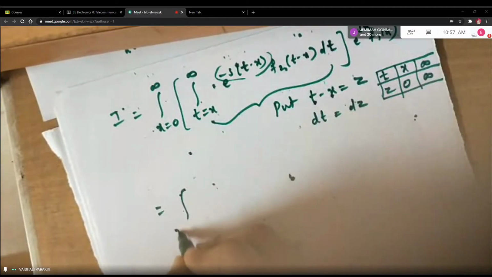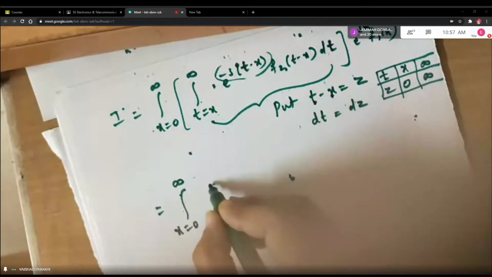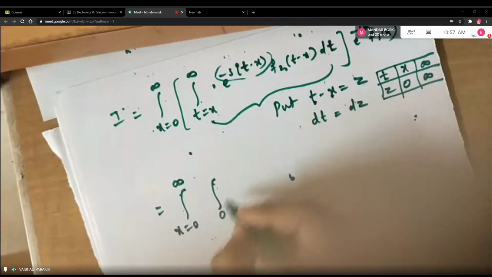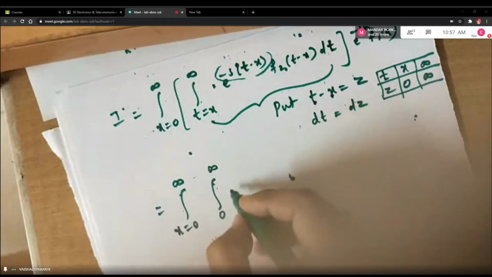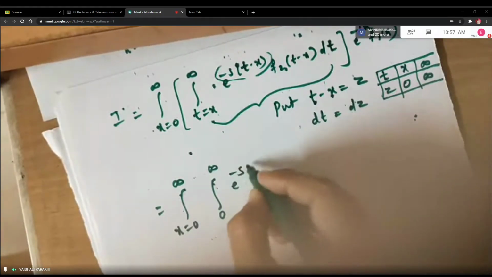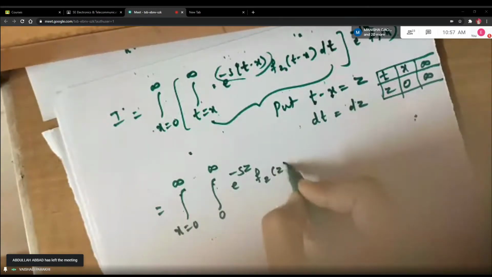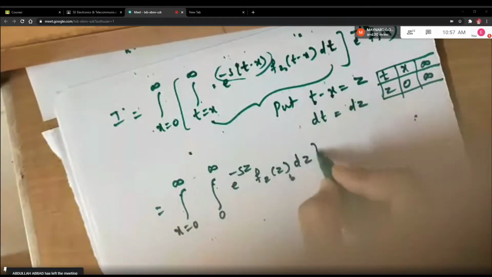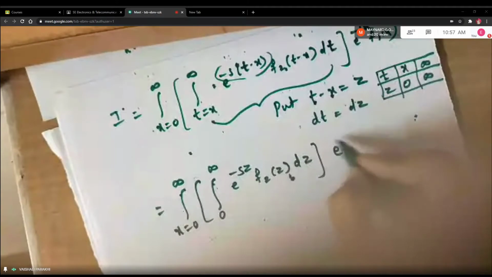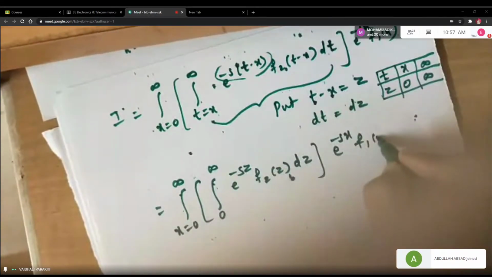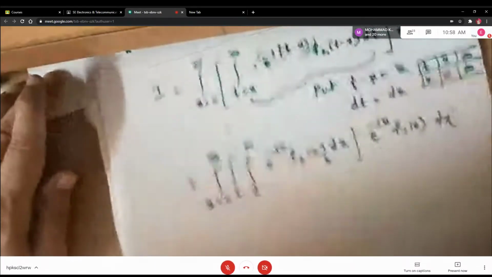So the outermost integral we are not touching at all. For the innermost integral, your new limits are from 0 to infinity. This is e raised to minus sz, and it is f2 of z, and dt is dz. Then put the bracket, and these terms we are keeping as they are.